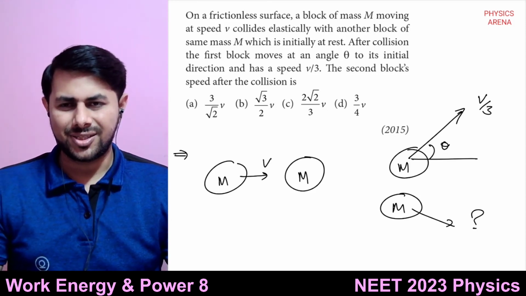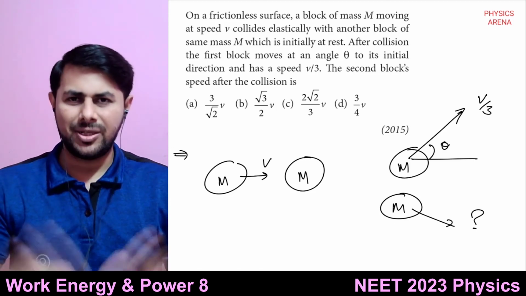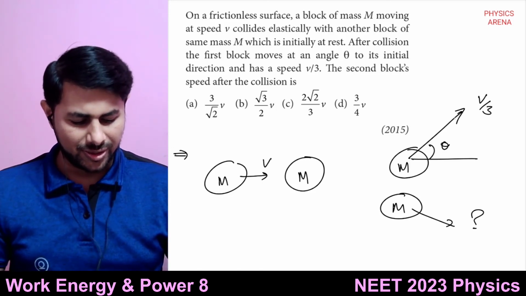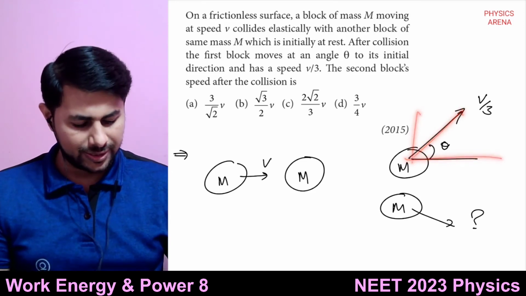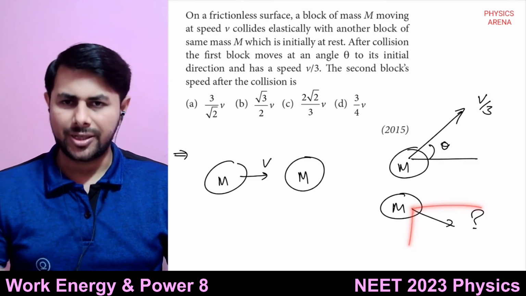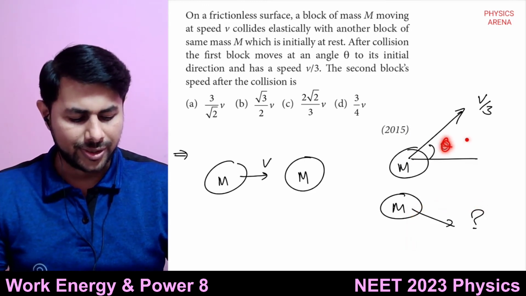So what can we say about elastic collision? Total kinetic energy is conserved, and total momentum is conserved. But for momentum, you have to resolve it along two components for each body, and theta is also not given.